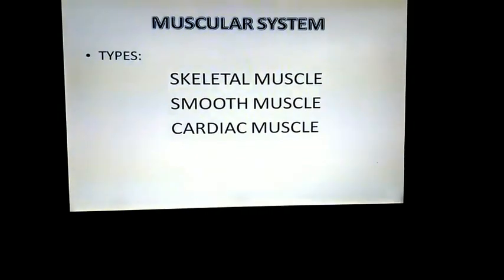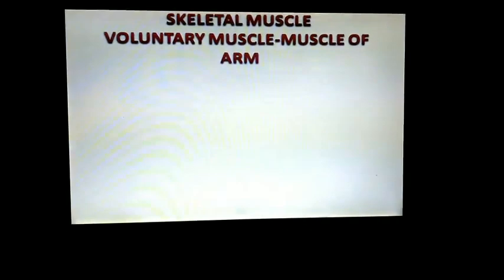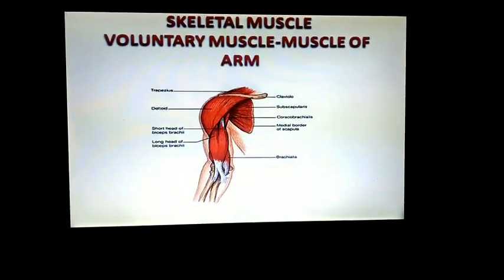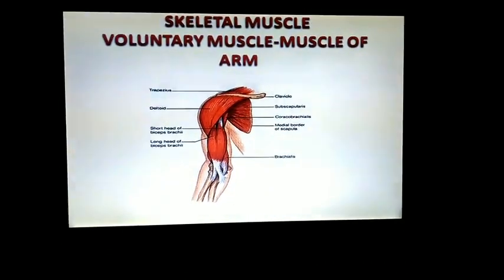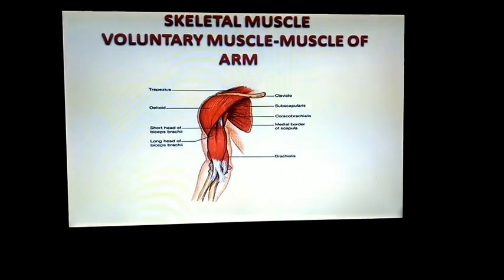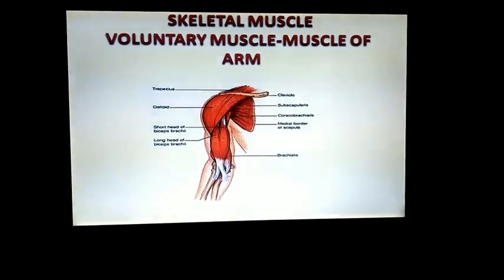Okay. Now let me explain skeletal muscle in detail. The skeletal muscles of our body are attached to the bones. They are called voluntary muscles. The skeletal muscles are also called voluntary muscles because they can be controlled by our will.